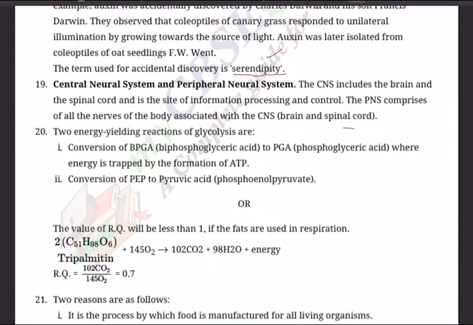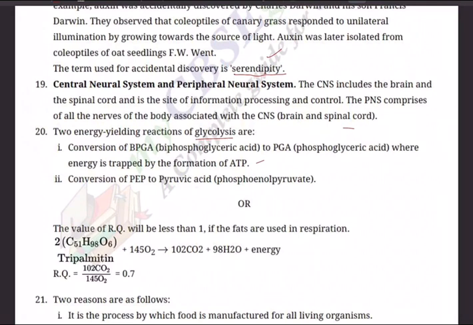Question number 20. Write any 2 energy yielding reactions of glycolysis. Glycolysis: lysis is breaking, glucose is broken. Conversion of biphosphoglyceric acid, BPGA, to phosphoglyceric acid, where energy is trapped by the formation of ATP. That is one step. Second step, conversion of PEP, phosphoenol pyruvate, to pyruvic acid, again there is energy yield.